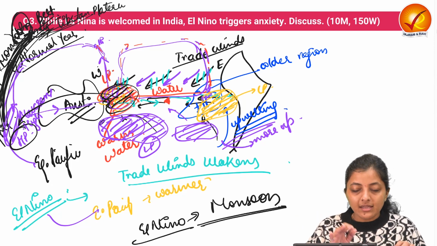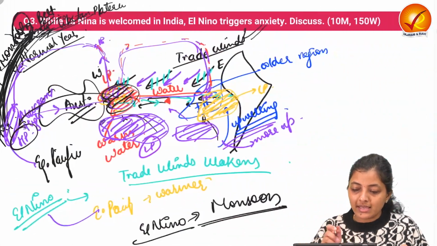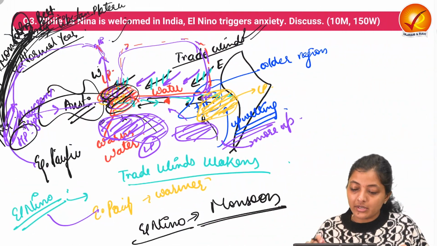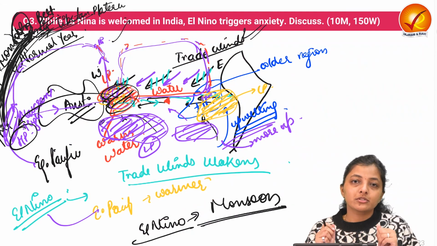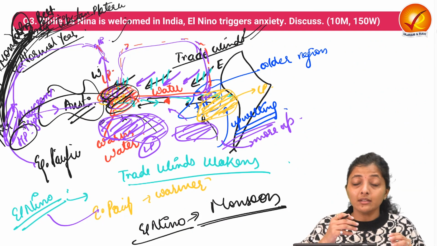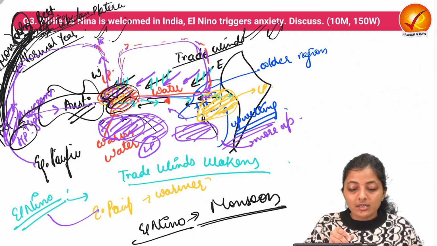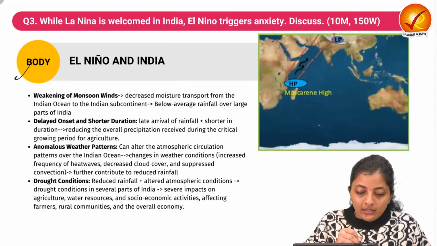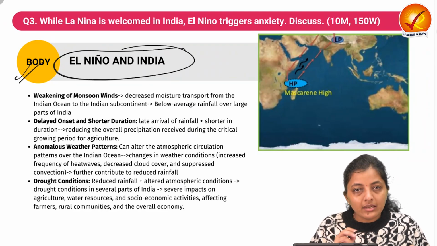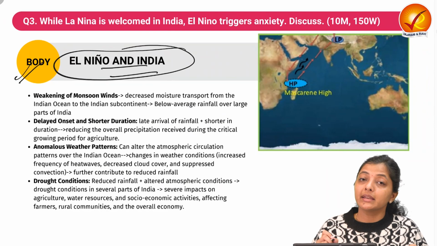Now we will see how El Nino triggers anxiety and how La Nina is welcomed in India. So El Nino is negative for the monsoon and La Nina exaggerates or accelerates the monsoon. So that is why these are positives for India and these are negatives for India. So in the body, we have to tell about how El Nino impacts India in a negative way.